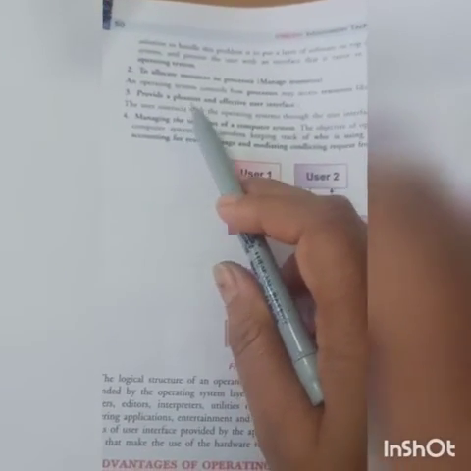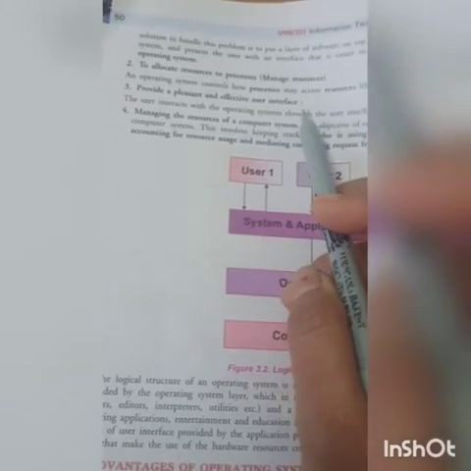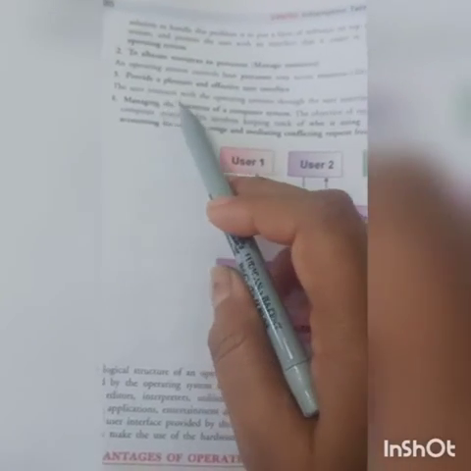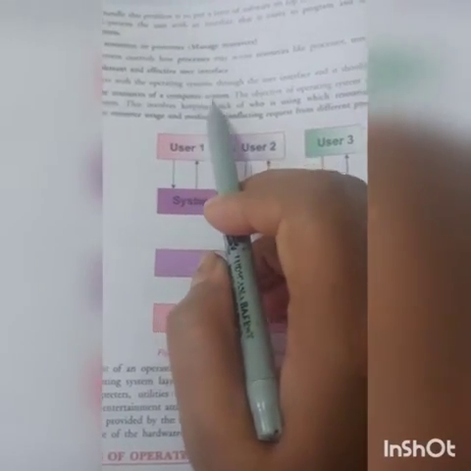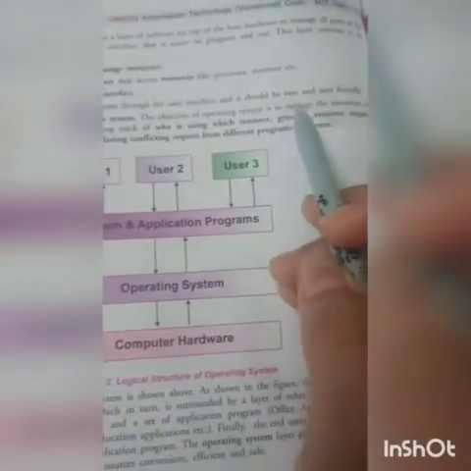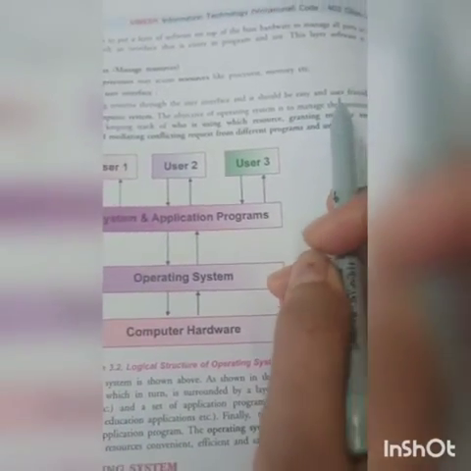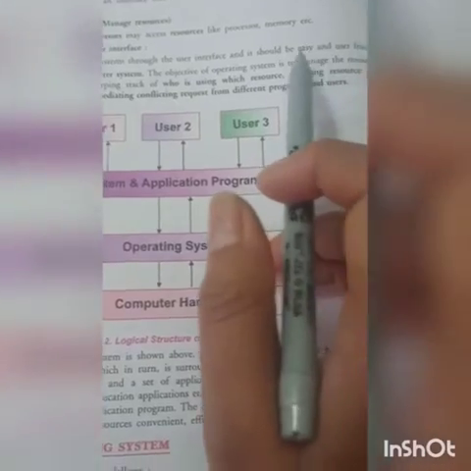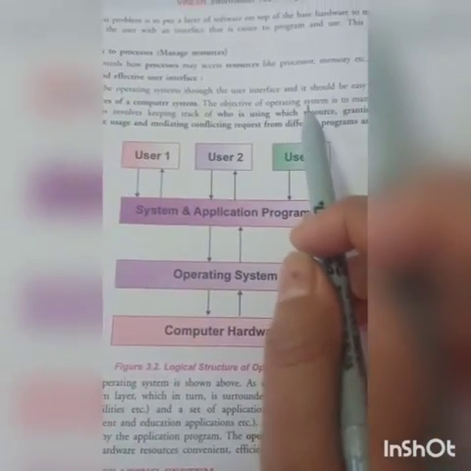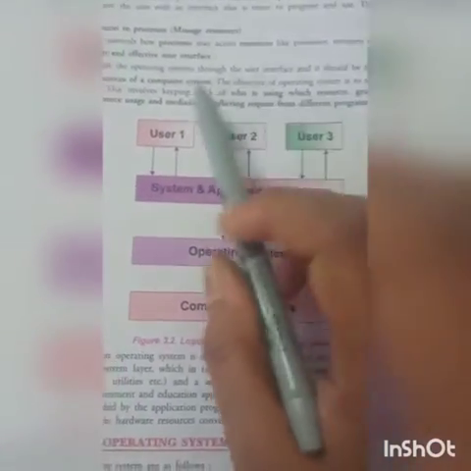Third is to provide a pleasant and efficient user interface. So the user interacts with the operating system through the user interface and it should be easy and user friendly, which means it is a graphical user interface, children, not a CUI, it's a GUI, graphical user interface.